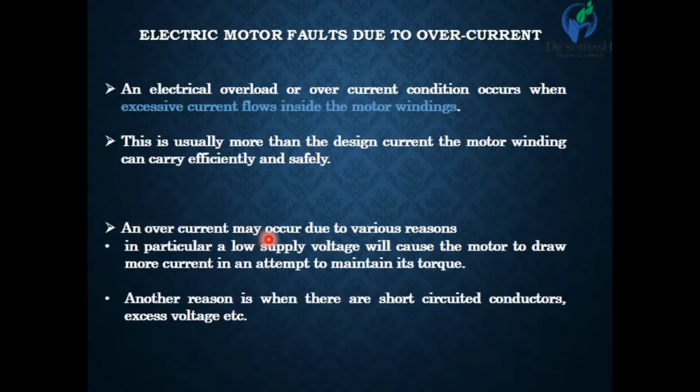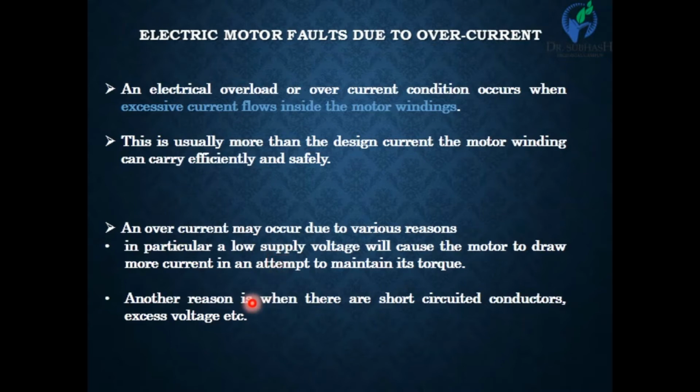Overcurrent may occur due to various reasons. The first one is low voltage supply. When torque is high and the supply voltage is very low, the motor draws a very high current to achieve its rated speed. That's the first reason for overcurrent.